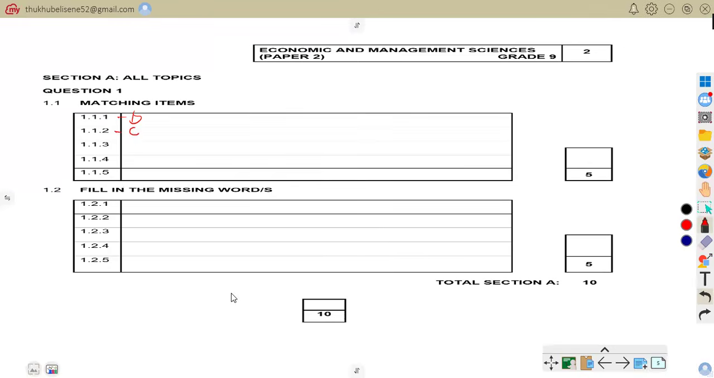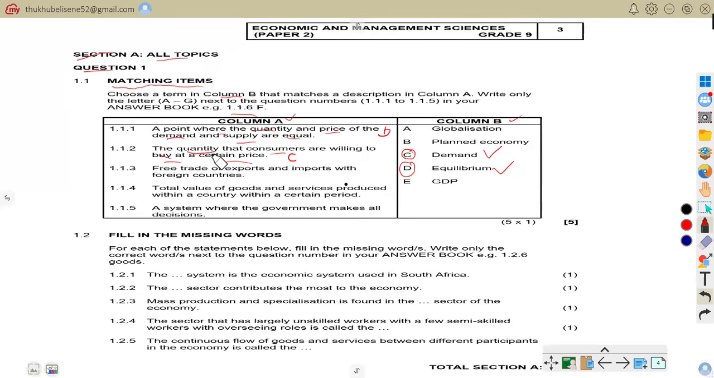Let us quickly go to 1.1.3. It says free trade of exports and imports with foreign countries. That is 1.1.3. So the correct answer there is globalization, it's A.